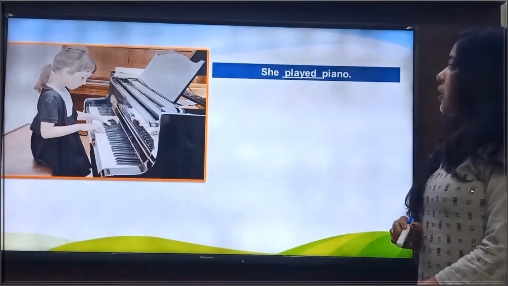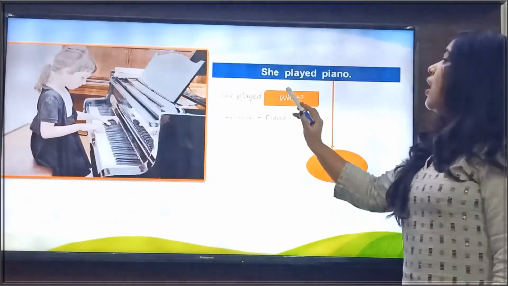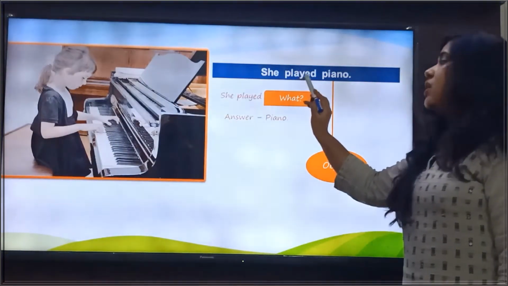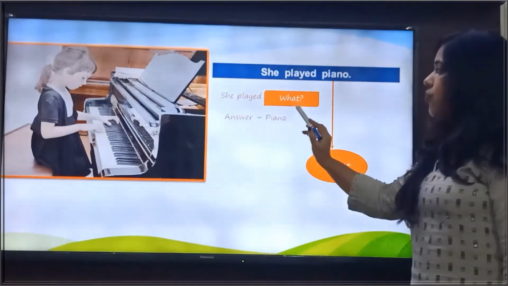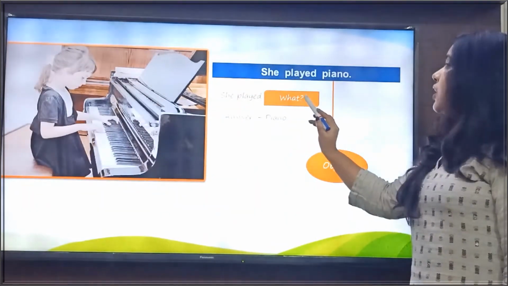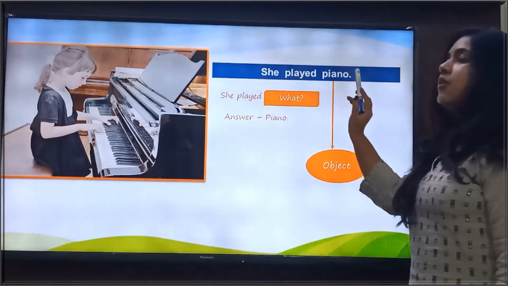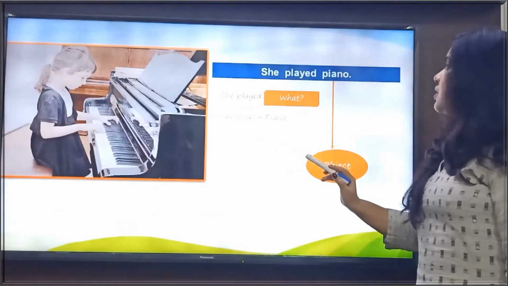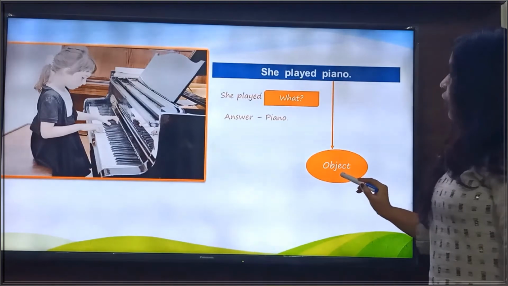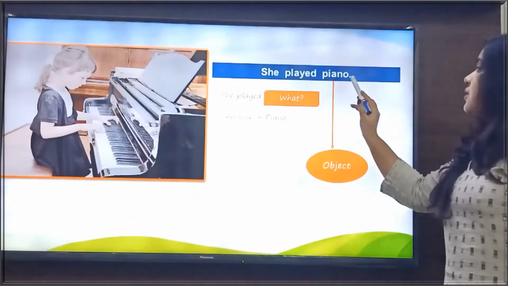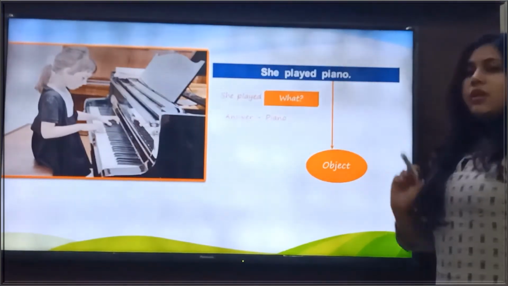And if we ask the question after the verb, she played what? We get the answer, piano. That means piano is the object of the verb here.